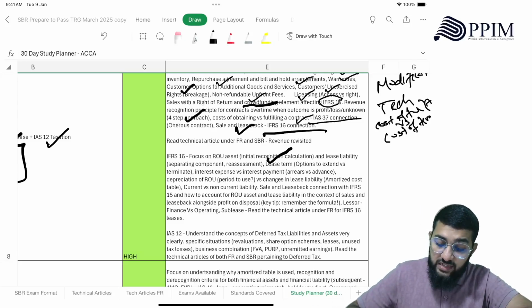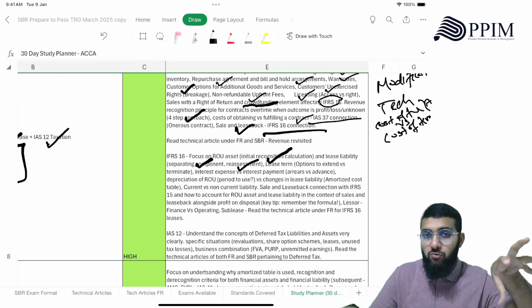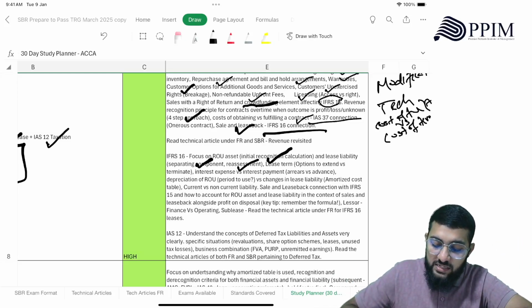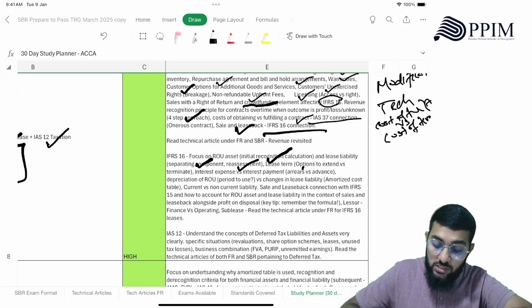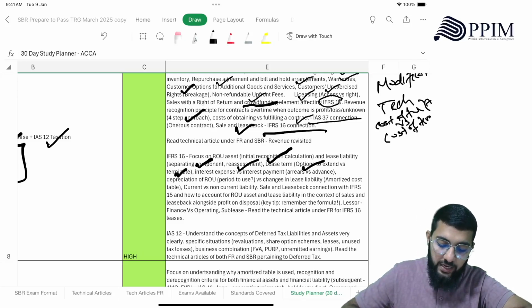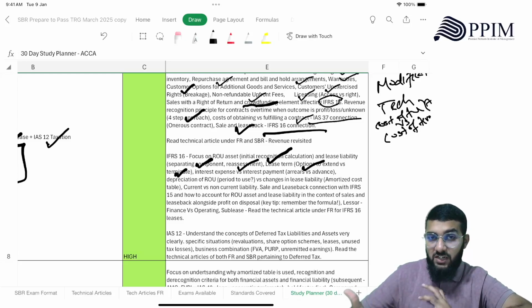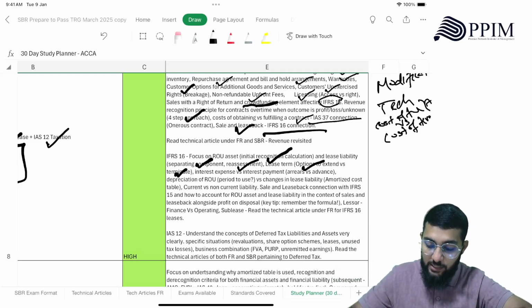And then the lease liability, how there can be separating components, what happens when the reassessment happens, right? So where there could be lease components and non-lease components, how you separate those. Then lease term, so you need to be very particular about the options, where you have options to extend the lease or options to terminate, whichever is probable to happen. So how that would also change the lease term, right?